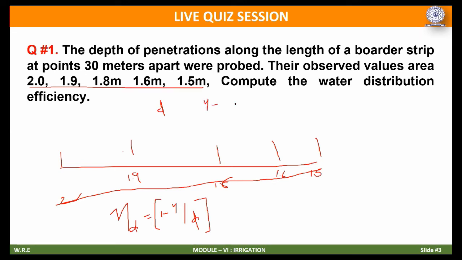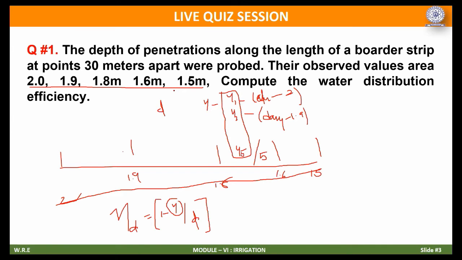That means at Y1, Y2, like that you will get 5 values. At Y1 you have to calculate the deviation from the average value of D, that is D average minus 2. Similarly you have to calculate the deviation of D average minus 1.9. Like that you have to calculate for all the 5 Y's, and then take the average: Y1 plus Y2 plus Y3 plus Y4 plus Y5, divided by 5. That gives you the Y value.